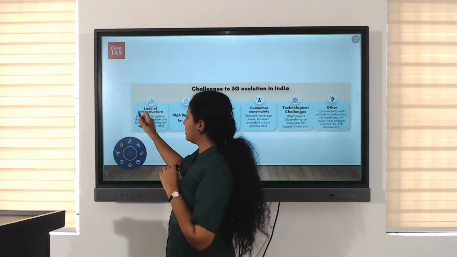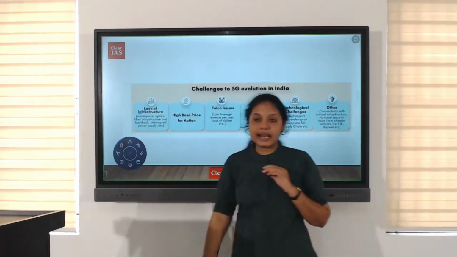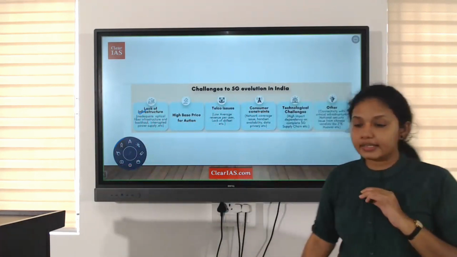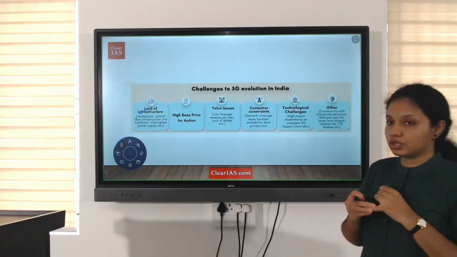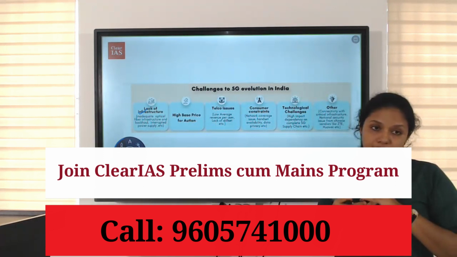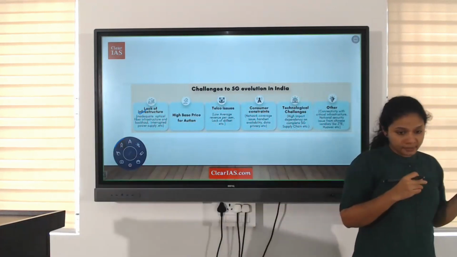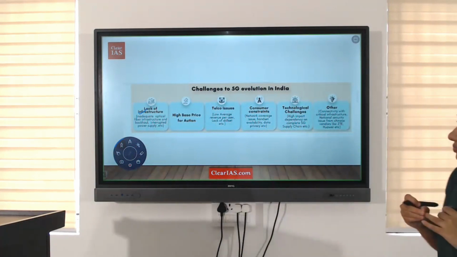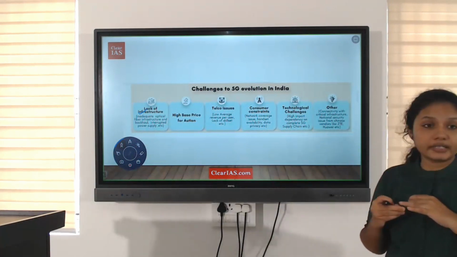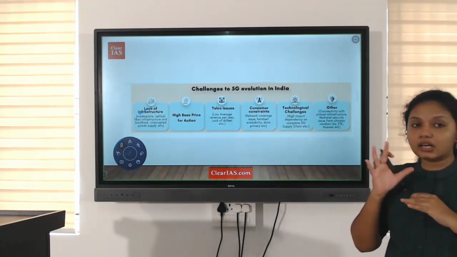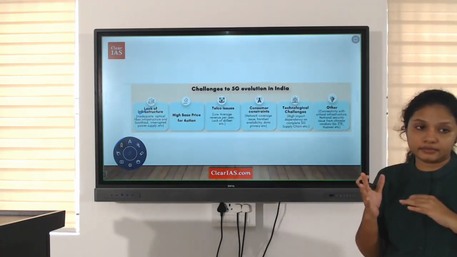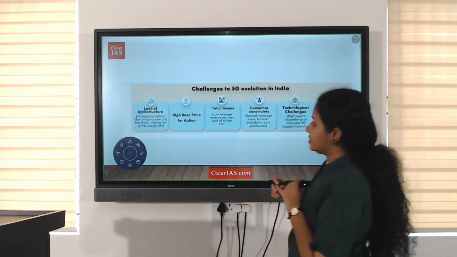First thing is regarding the infrastructure. There is a lack of infrastructure. As we know, optical fiber infrastructure is needed, and power supply is needed. These are interrupted, or there is an inadequate optical fiber network, and also interrupted power supply. That infrastructure area is lacking. Okay, that is one of the challenges.